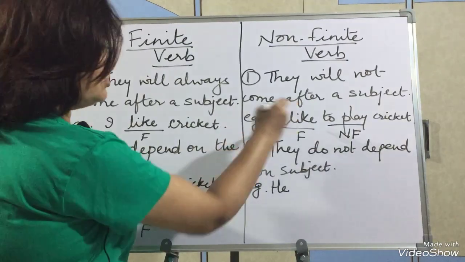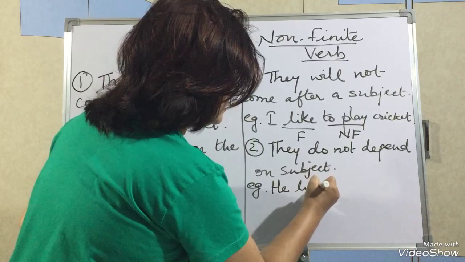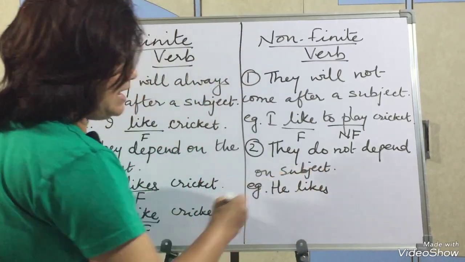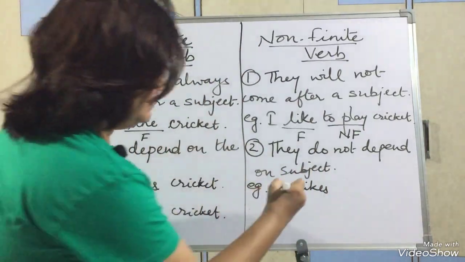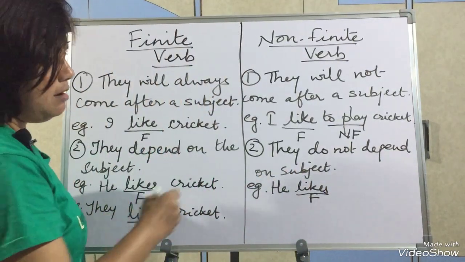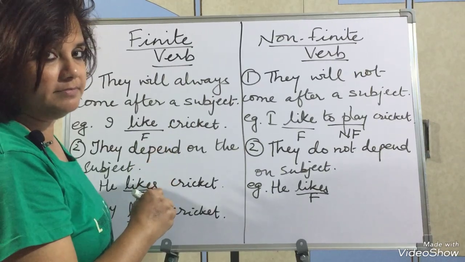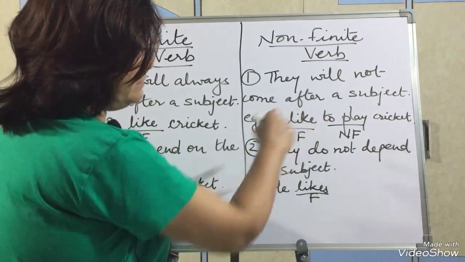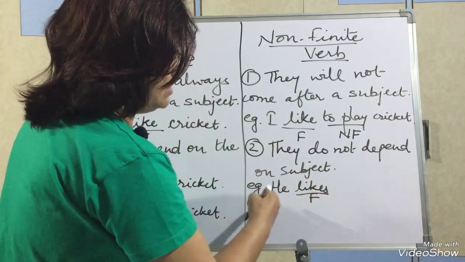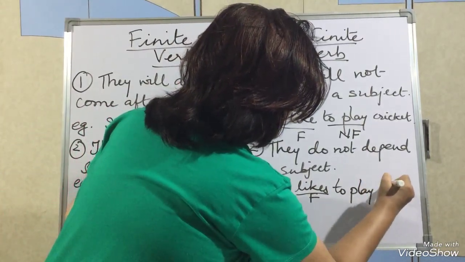So the finite verb will change: he likes. It will say, "Bhaiya, I bow down before you." So it will change according to the subject. But the non-finite verb will not change. It is very stubborn. Okay? With the changing of the subject, it will not change. So still you will write, he likes to play cricket.